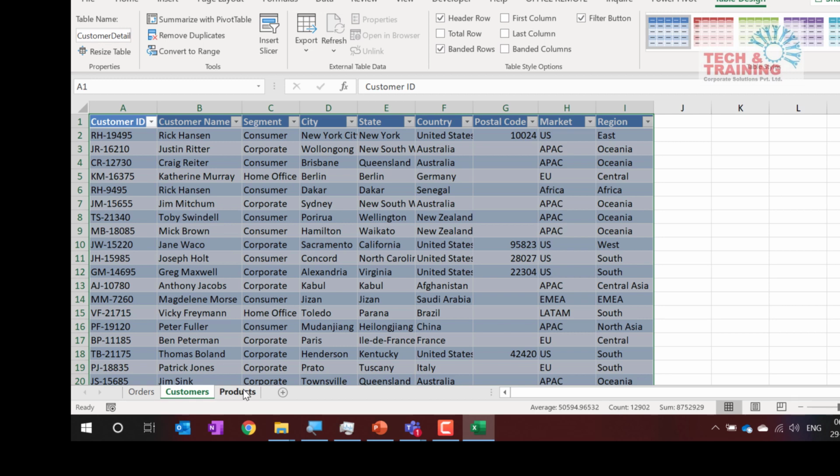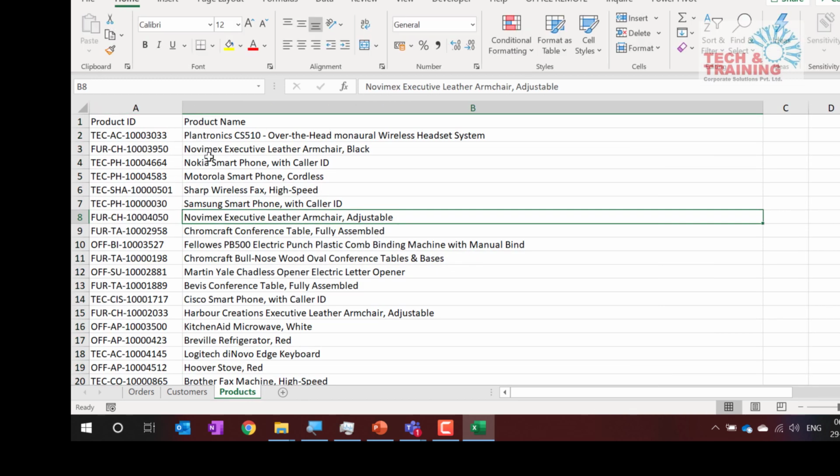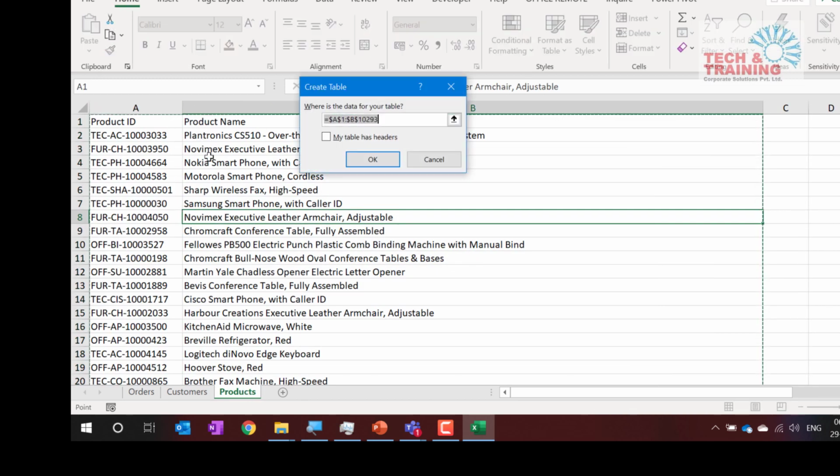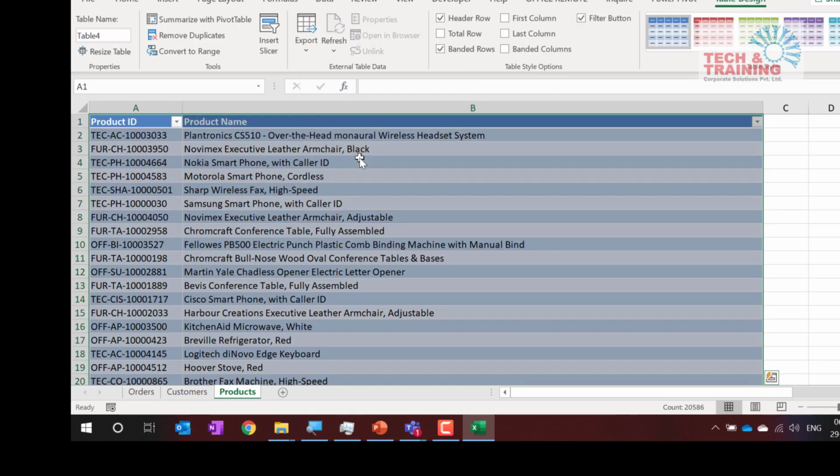Now I have the third data, which is products. Control T, and see here this box is not checked, which says my table has headers. It's very important and critical, so I check this box and then I click OK, and again in the Design tab I go to this box which says Table 4. I name it as ProductDetails.